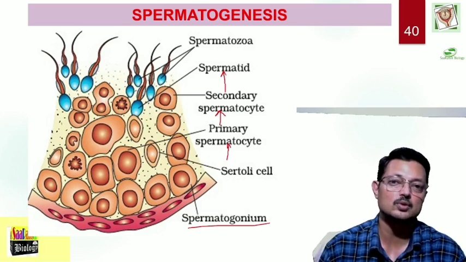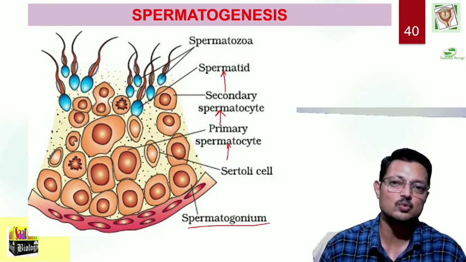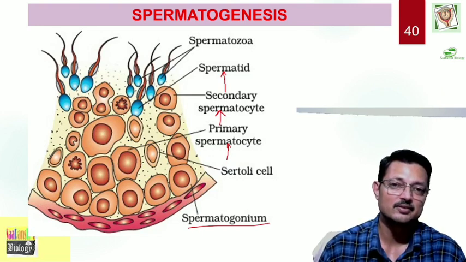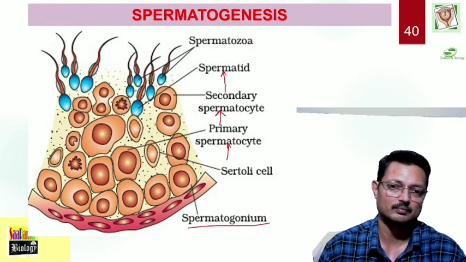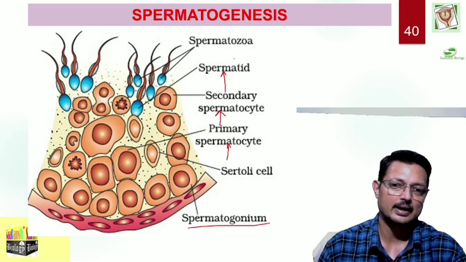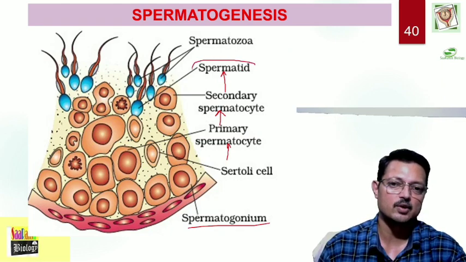Meiosis has got two phases, meiosis 1 and meiosis 2. Meiosis 1 happens to be the reductional phase where the chromosome number is reduced to half, and meiosis 2 happens to be the equational phase where another cells are being formed from the meiotic 1 end product, and this results in formation of spermatid.